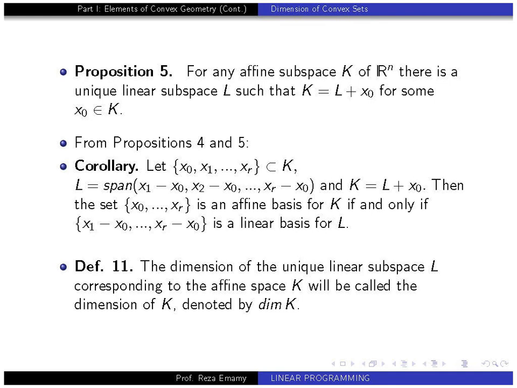So this is a result of proposition 5. Remember, we could define this using proposition 4 as well, but this is another approach to define the dimension of this affine subspace.